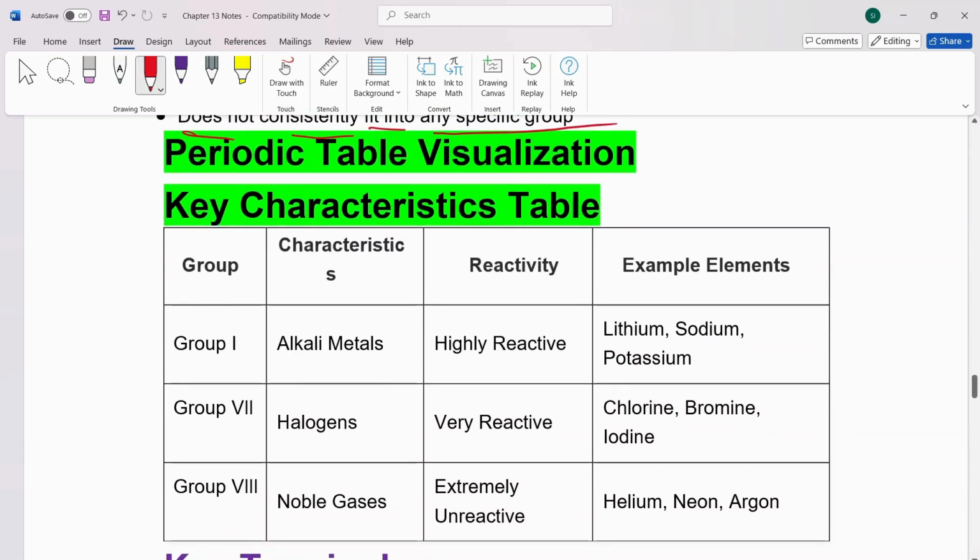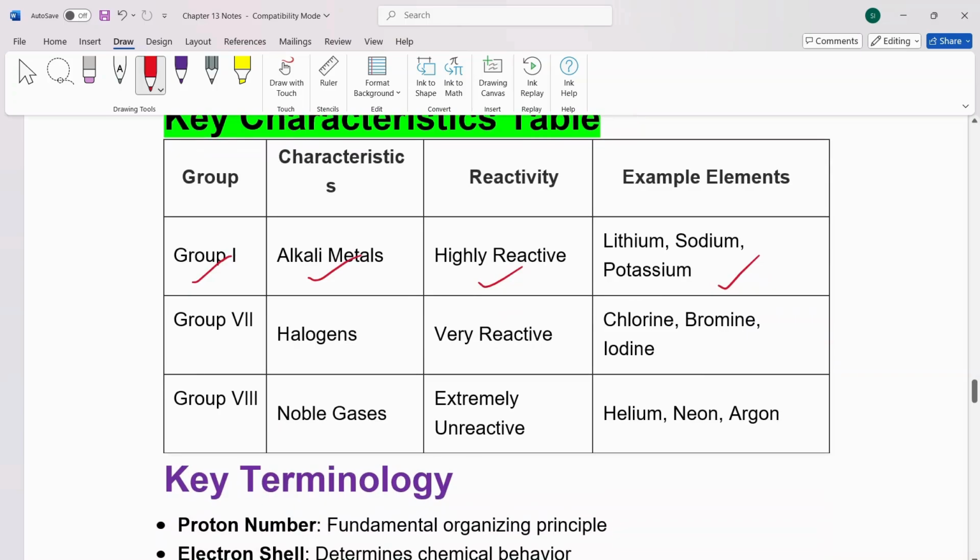Some key characteristics of group 1: alkali metals, highly reactive. Examples are sodium, lithium, potassium. Group 7 are the halogens, very reactive. Examples are chlorine, bromine, iodine. Group 8 are noble gases, extremely unreactive, such as helium, neon, and argon.